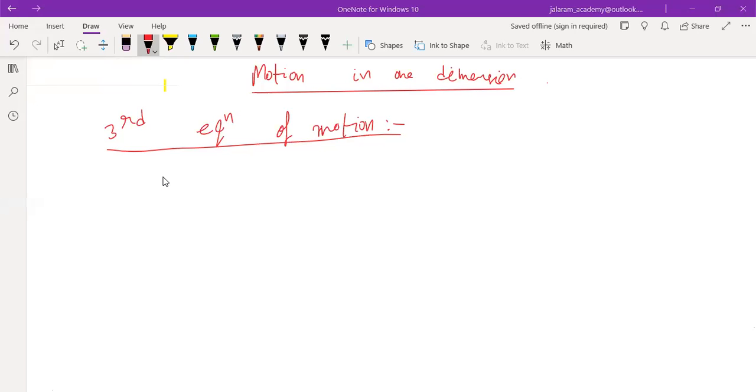So first of all, let a body initially moving with a velocity of u meter per second.